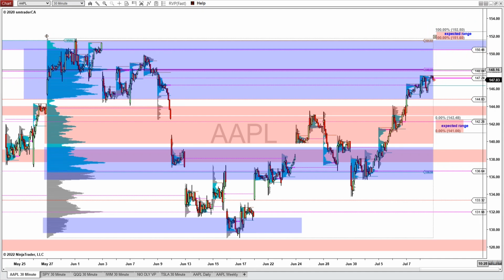And for the possible downside scenario, look for Apple to retrace back down to the lower edge of this high volume zone here and see would it be able to get a bounce.